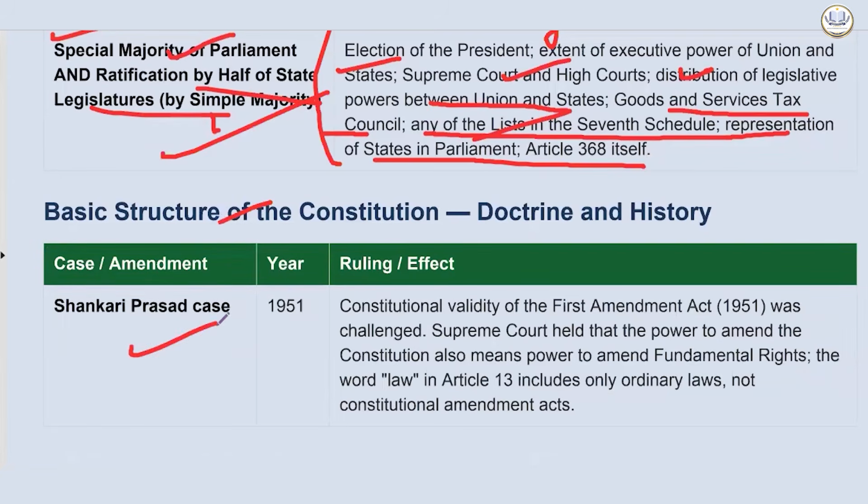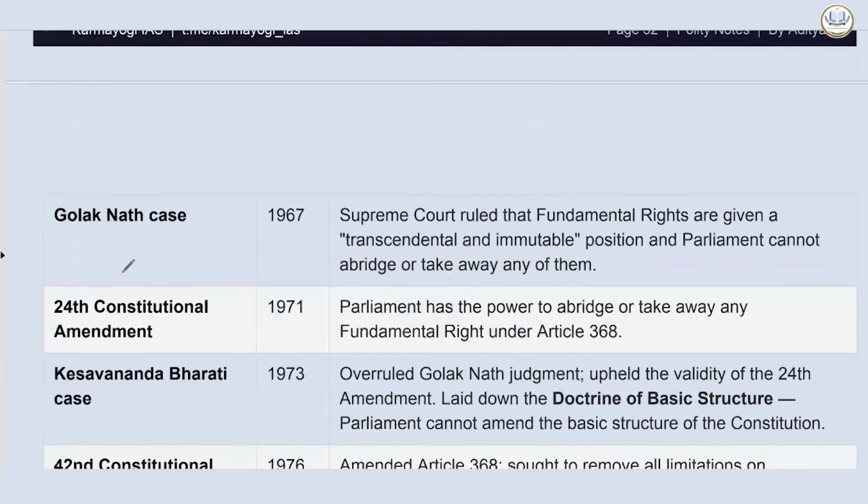So Shankari Prasad case, 1951. What happened was the First Amendment Act, 1951. It was challenged. Supreme Court held that the power to amend the constitution also means power to amend fundamental rights. The word law in Article 13 includes only ordinary laws, not constitutional amendment acts. Okay. Then came the Golaknath case. Supreme Court ruled that fundamental rights are given a transcendental, immutable position, that is, they are sacrosanct.